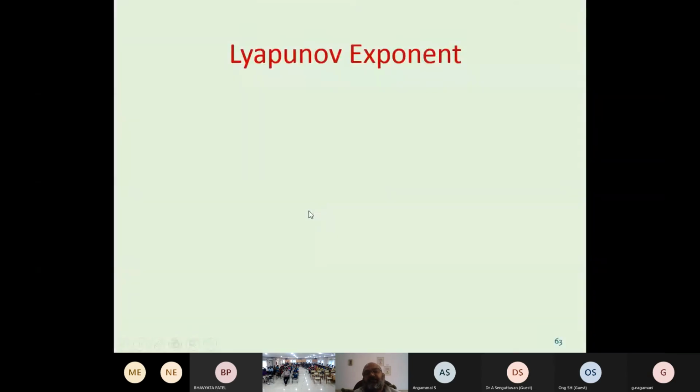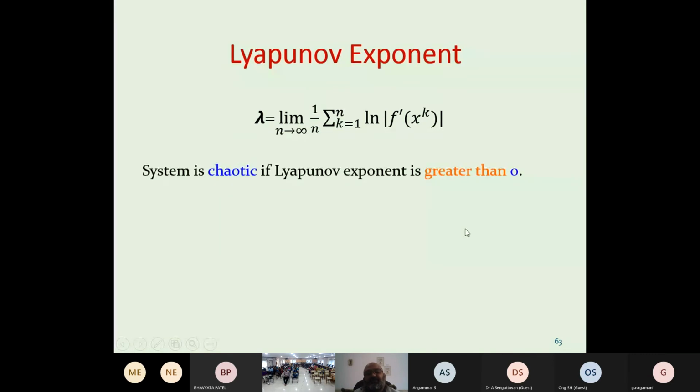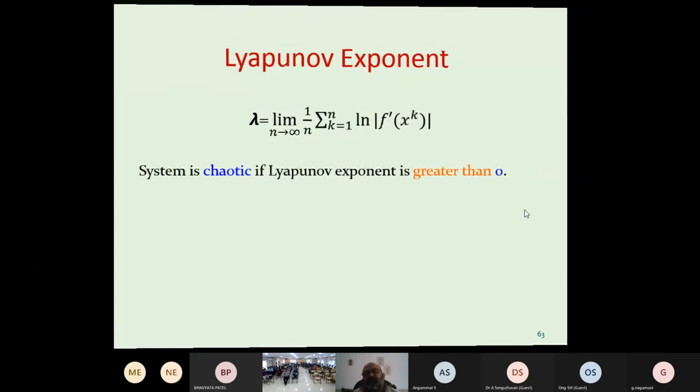If the Lyapunov exponent lambda is defined as the limit, as n tends to infinity, of the sum from k equals 1 to n of ln of the magnitude of f dash at x_k, divided by n, and this is positive, then we say there is chaotic behavior. The system is chaotic if the Lyapunov exponent is greater than 0. We will see this here.